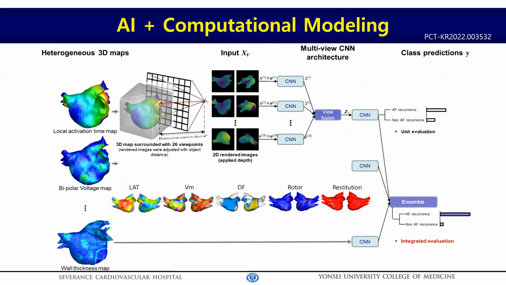The next step is convergence of AI and CT-integrated modeling data. By using a multi-view convolutional neural network, we can train the morphology of the left atrium by AI. Because our AF computational model, QBR, is constructed based on CT images, we can train not only LA morphology, but also wall thickness, activation, voltage, dominant frequency, rotor, and the restitution. So these complicated AI calculations will be put together by an ensemble model, and eventually will predict clinically useful outcome data,